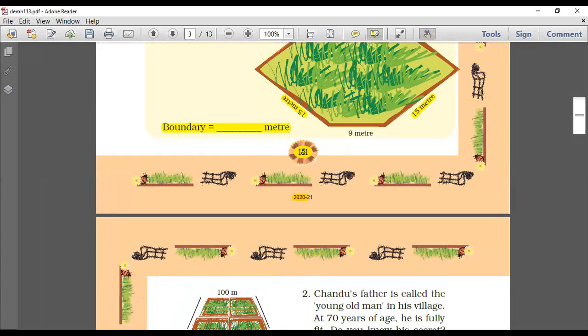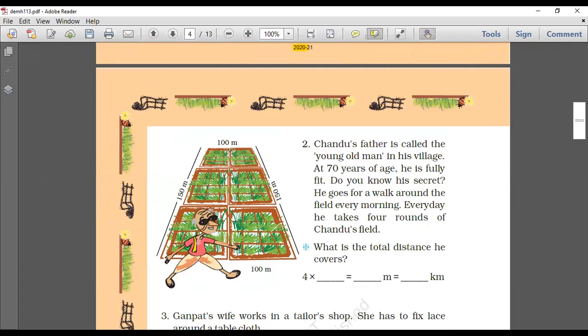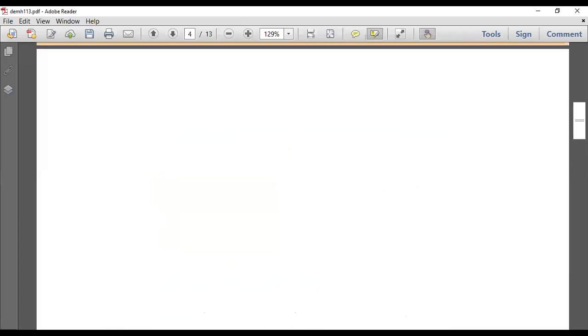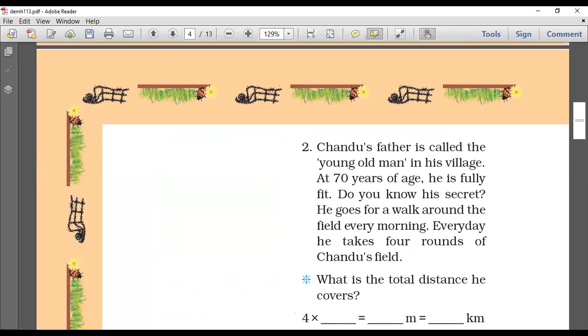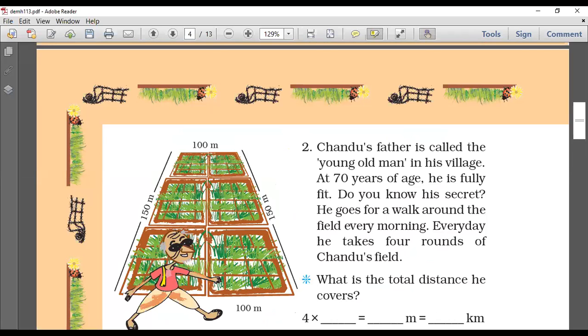Yeah, okay, one page number. Yes, next example. What is going on here? Chandu's father is called a young old man. What is that? Young old man. Do you know what a young old man is called?